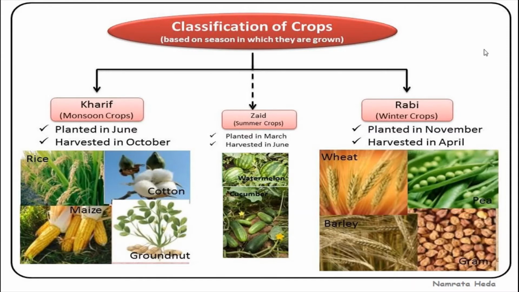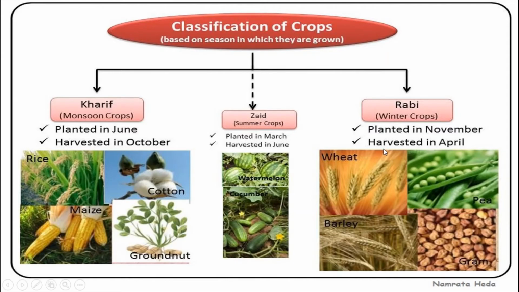Kharif crops are grown with the onset of monsoon in different parts of the country, and are harvested in September and October. Important crops grown during this season are paddy, maize, jowar, bajra, tur dal, moong, urad, cotton, jute, groundnut and soybean.